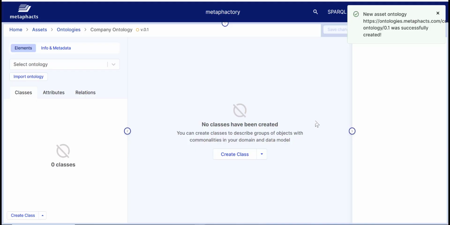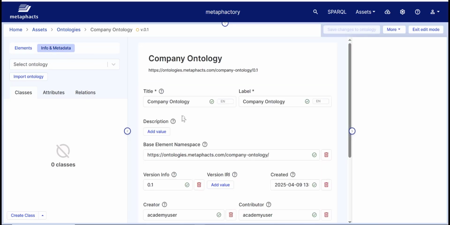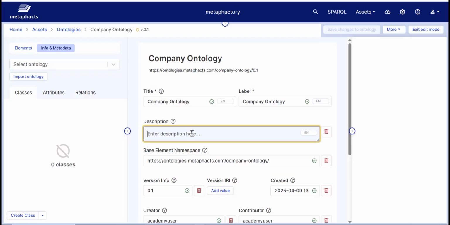Now we are no longer just viewing an ontology as we did before, but we are editing one, as the buttons on the top right and the border around the canvas indicate. The first thing we are going to do is go to the Info and Metadata tab, and add a description to this ontology.